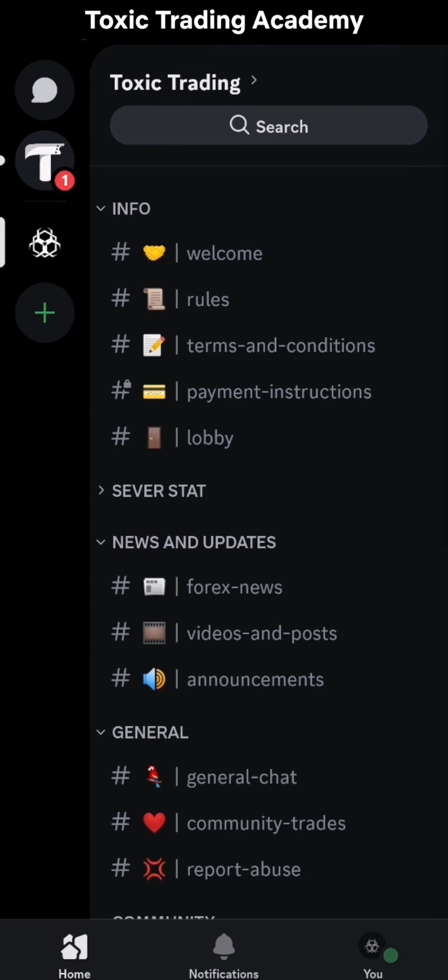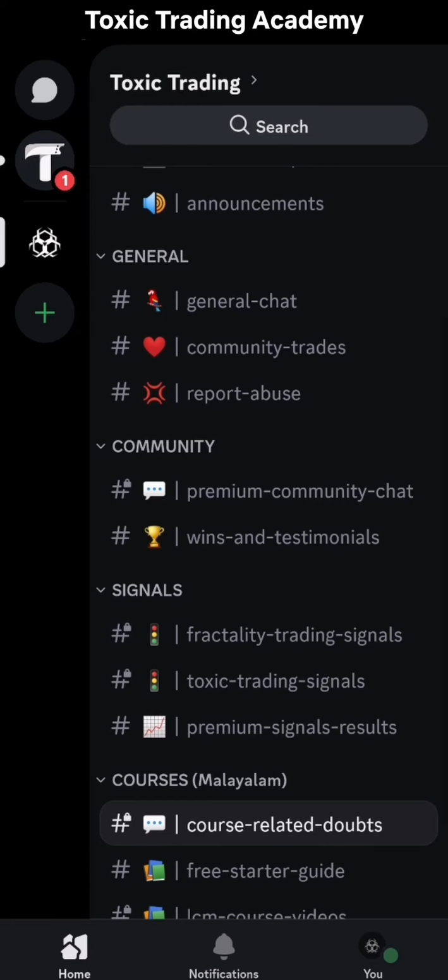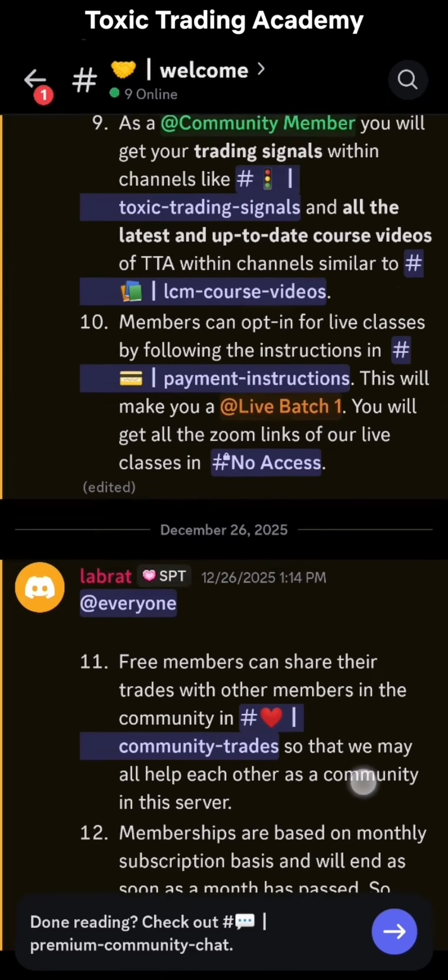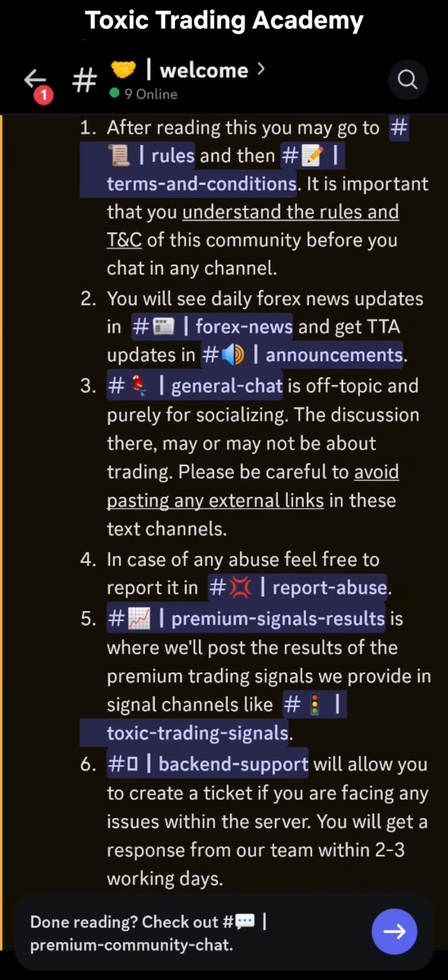Alright? So that is basically what you need to know when you come to Toxic Trading Academy's server on Discord. Anything else you need to know, anything else you need to explore, you can just go to the welcome channel, and everything is written here as a text guide. It's all written in text. Read this and understand it.